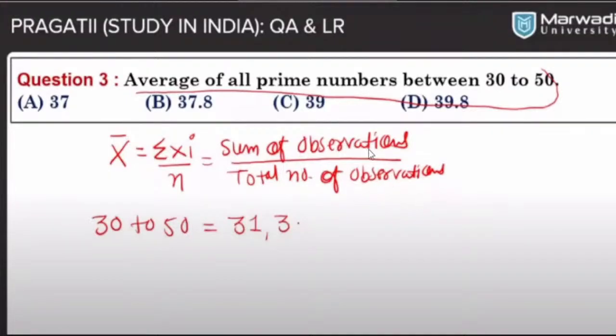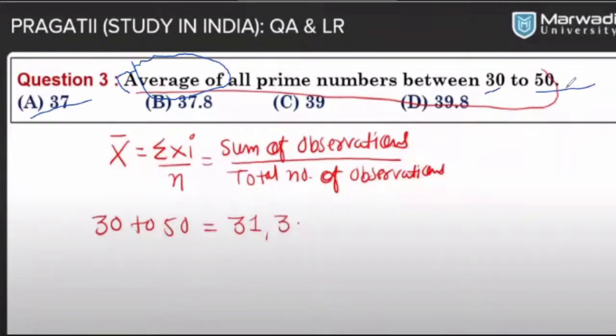If we are looking for the average of the prime numbers, to make things more understandable we have to look at what the key is over here. Yes, here we have the key, which is the average. It means the average between 30 and 50.